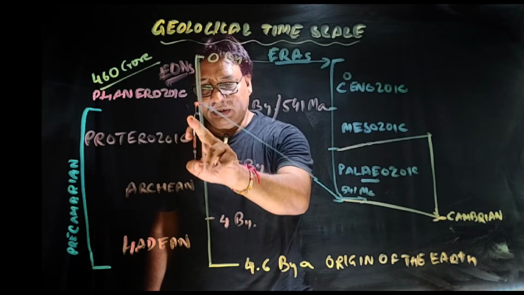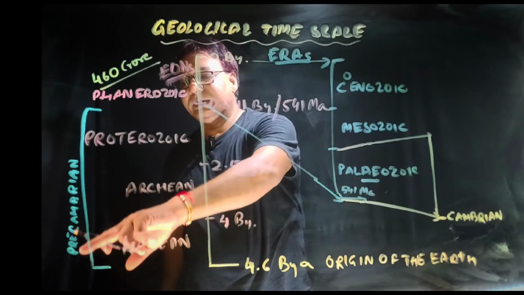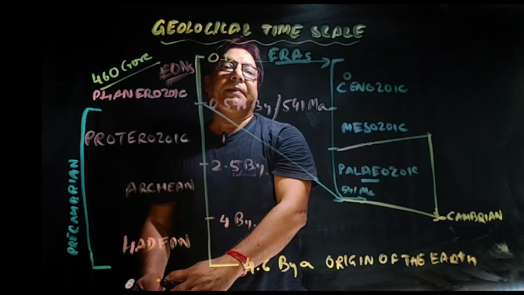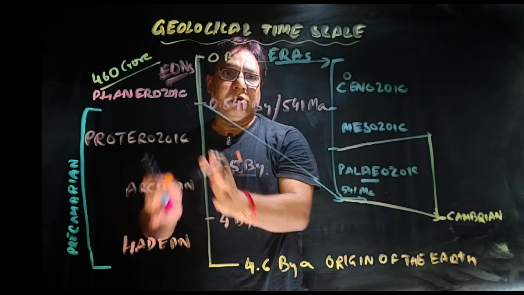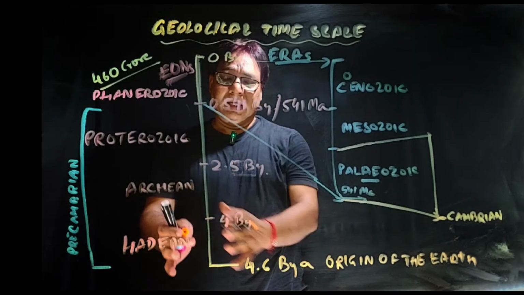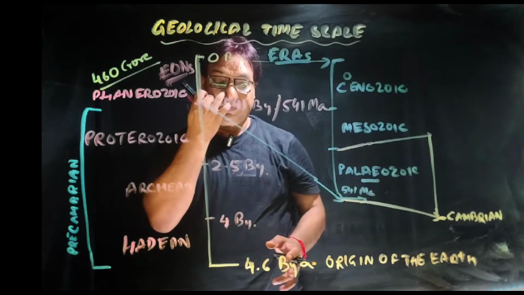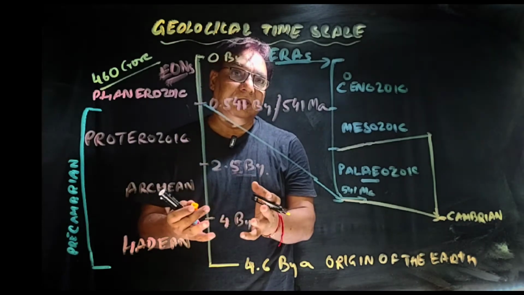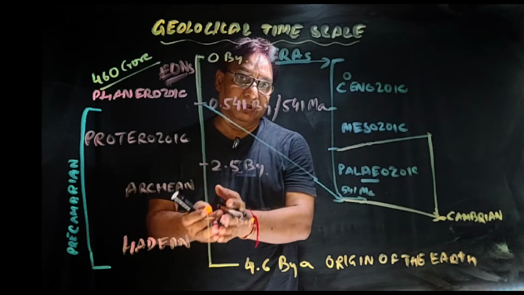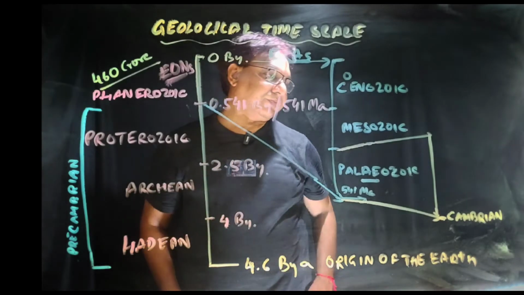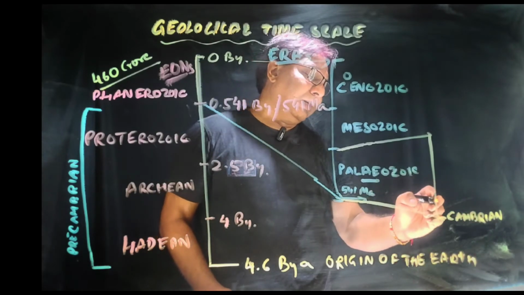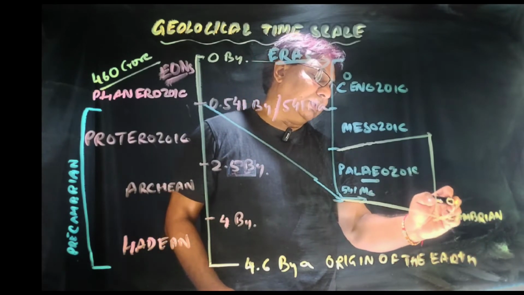And the time interval before that is together called Precambrian. This time before Cambrian is together called Precambrian. However, it can be divided into eons like this also. We will see what different geological as well as biological events took place during these eons. So Cambrian is the first period of Paleozoic. Then comes the Ordovician.